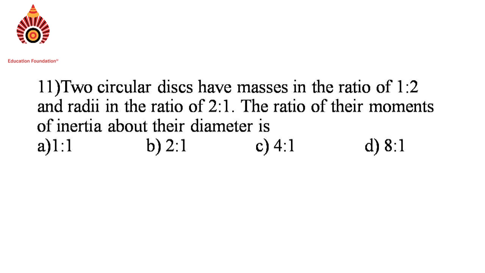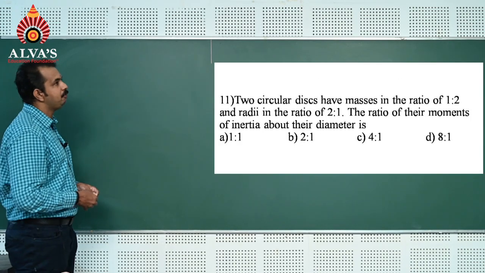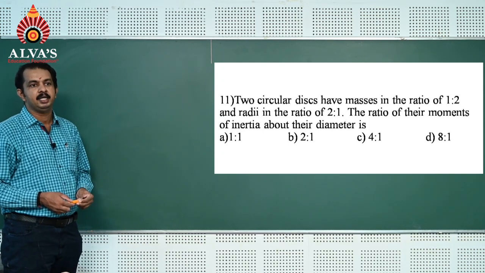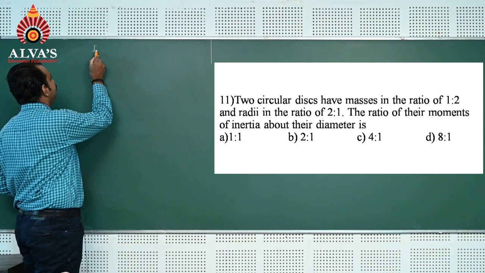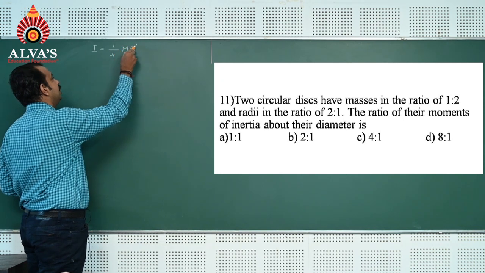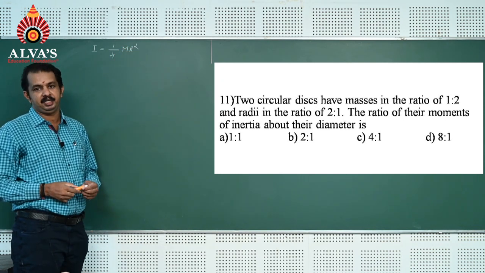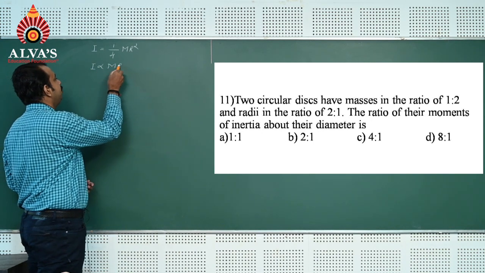Question number 11. Two circular discs have masses in the ratio 1:2 and radii in the ratio 2:1. The ratio of their moment of inertia about the diameter is. These are two circular discs. You know that the moment of inertia of the circular disc about the axis, which is a diameter, is I equal to 1 by 4 m r square. Since the ratio is asked here, I can write moment of inertia is directly proportional to m r square.